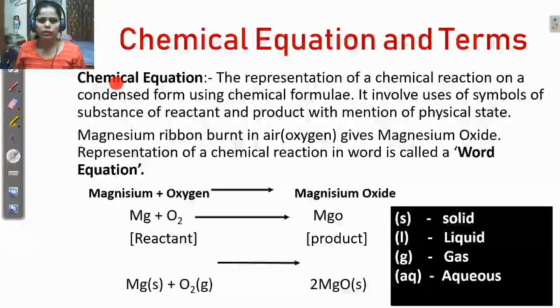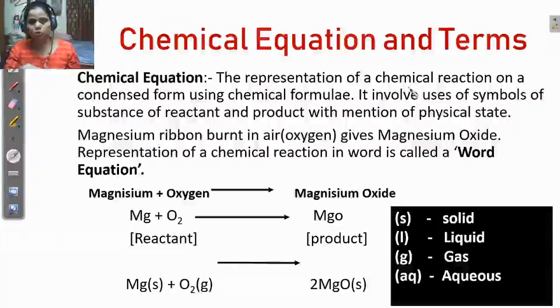So look here, what is the chemical equation? The definition: the representation of the chemical reaction. The representation of the chemical reaction means the representation using symbols. In our previous lectures and in your previous standard, you studied about the molecular formula and the symbols of all the elements. So we have to use these molecular formulas or symbols of specific atoms in the chemical equation.